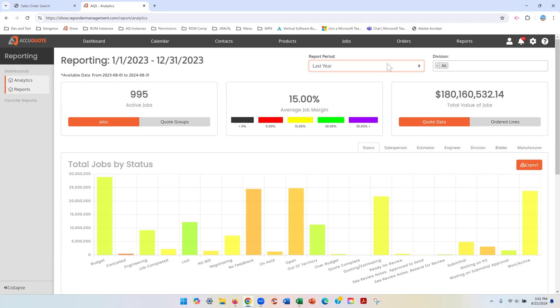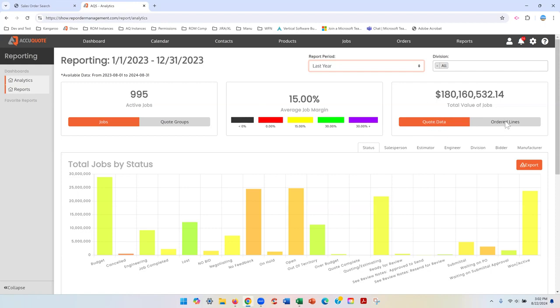If we drop down a little bit here, you can see we have 995 jobs that we quoted last year. The average job margin is 15%. Everything you're going to see down here is all color coded according to this. So purple, excellent, right? That's a job margin over 30%. From 30 to 15, you go from green to yellow, from 15 to 0, yellow to red, and from red to black, blacks are jobs that don't have margin or a negative margin. We've quoted $180 million worth of equipment. Right now I'm looking at quote data. So we just keep dropping down.